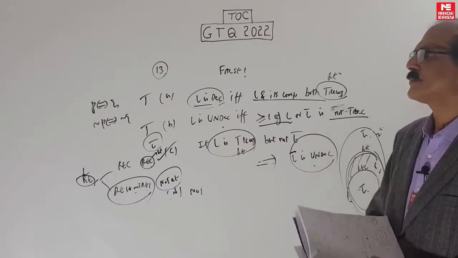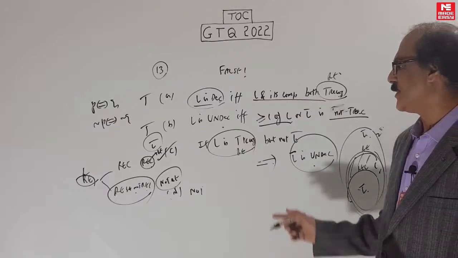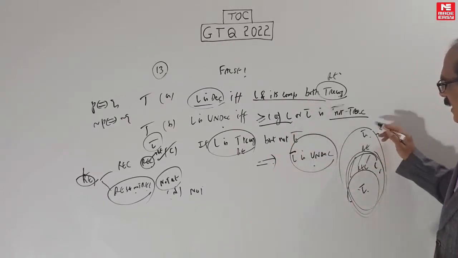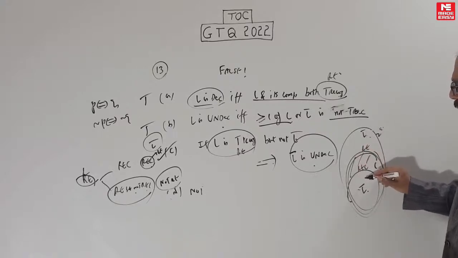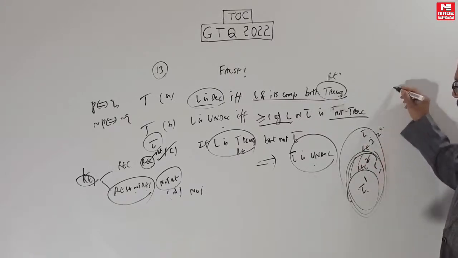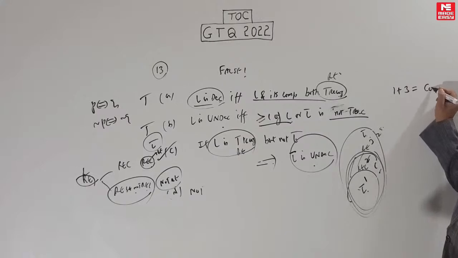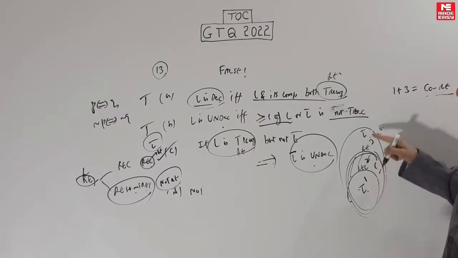Okay. So this is the story of this thing. Remember, complement of RE has to be only here or here. Sometimes some textbooks call these 1, 2, 3. This 1 plus 3 is called co-RE. Co-RE means the complement of all RE languages. In the class we didn't do 1 plus 3.